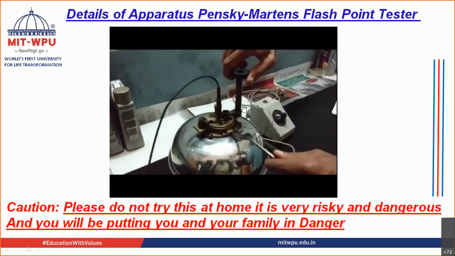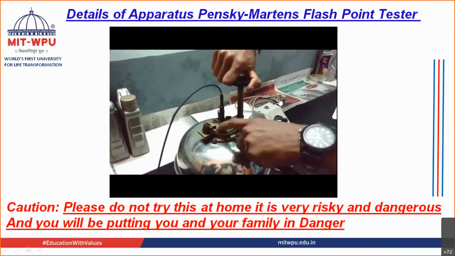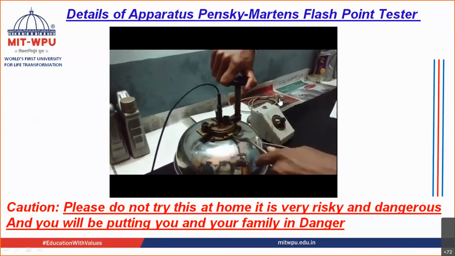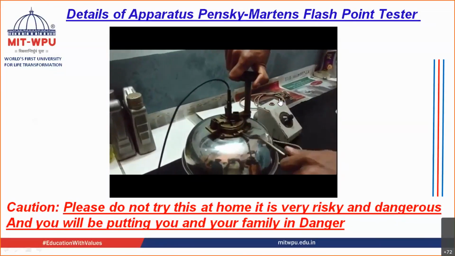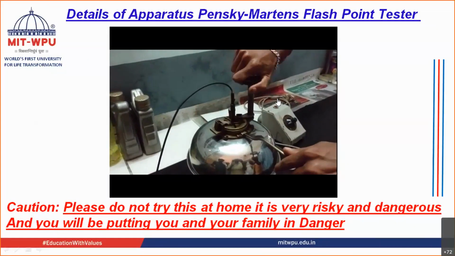He has not shown the working, but the apparatus has been explained nicely. Okay, so that's why I'm showing it to you. He has not actually worked on this machine. So he's closing it now.